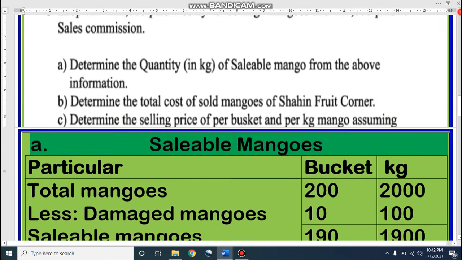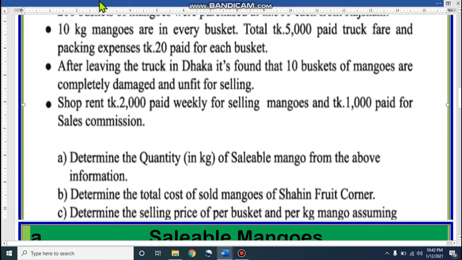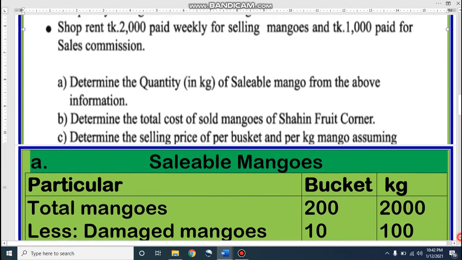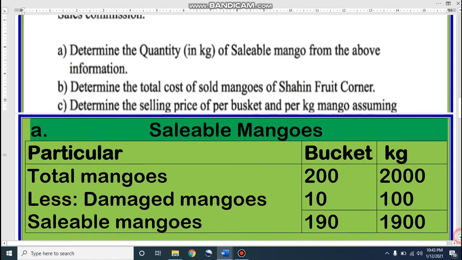In each basket we have 10 kg mangoes. Therefore, it will be 10 into 200. That means we have 2000 kg mangoes. We purchased 200 baskets, that means 2000 kg.